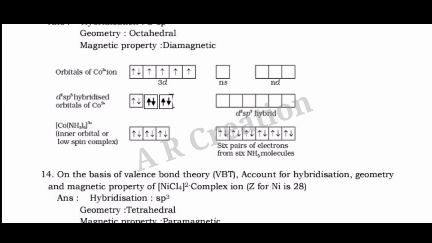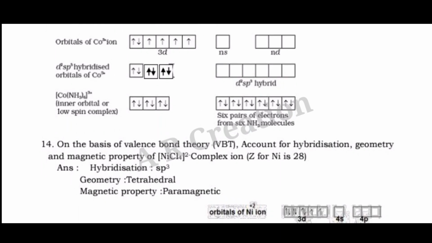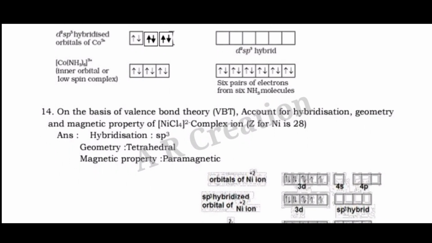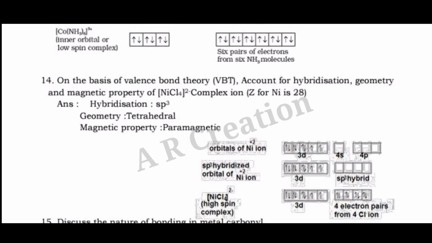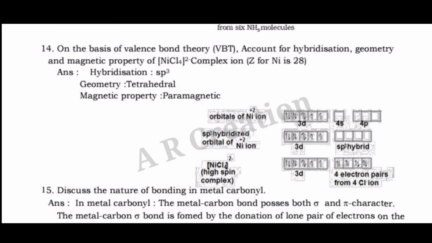Question 14. On the basis of valence bond theory, VBT, account for the hybridization, geometry and magnetic property of the nickel tetrachloride [NiCl4]2- complex ion. Z for Ni is 28. Answer. Hybridization sp3, geometry tetrahedral, magnetic property paramagnetic.